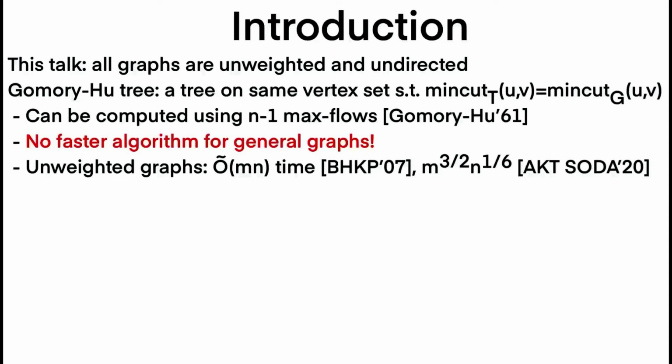Gomory and Hu showed that such a tree always exists for any graph, and they showed an algorithm to compute such a tree in n-1 Maxflow calls. Surprisingly enough, even 60 years later, this remains the best running time for general graphs. And improving upon it in any way would be a major breakthrough.